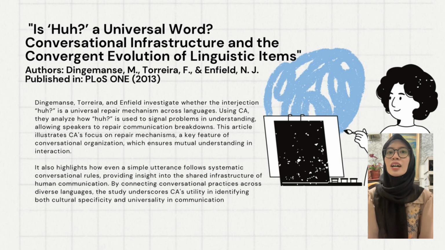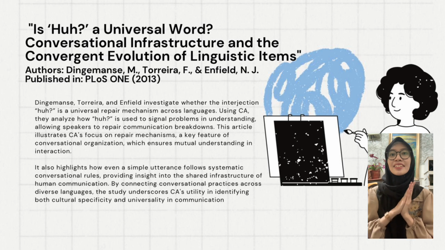Using CA, they analyze how "Huh?" is used to signal problems in understanding, allowing speakers to repair communication breakdowns. This article illustrates CA's focus on repair mechanism, a key feature of conversational organization, which ensures mutual understanding in interaction.